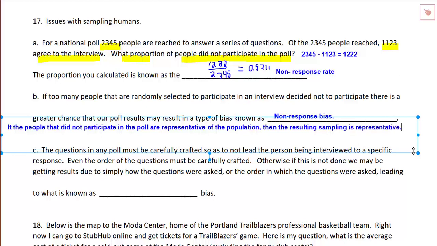Why is that? Because if the people that refuse to participate are representative, then what's left over is representative. So all we care about is that our sample is representative.